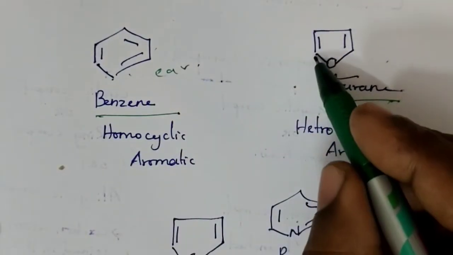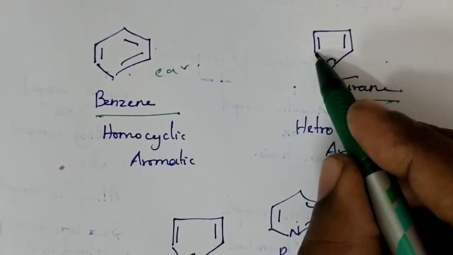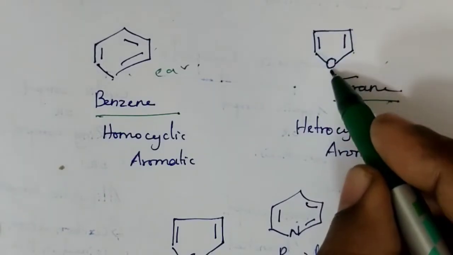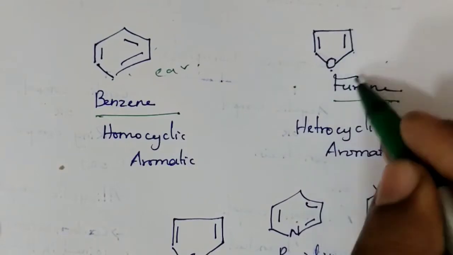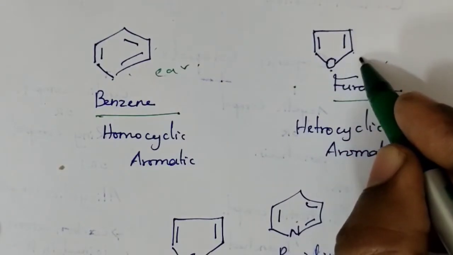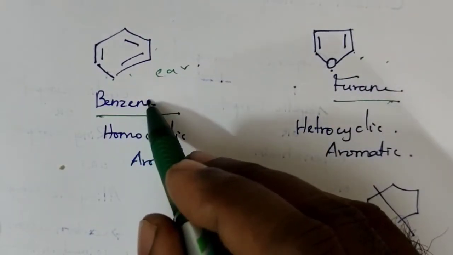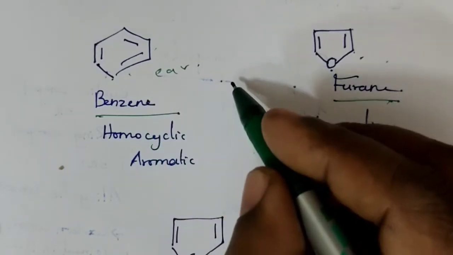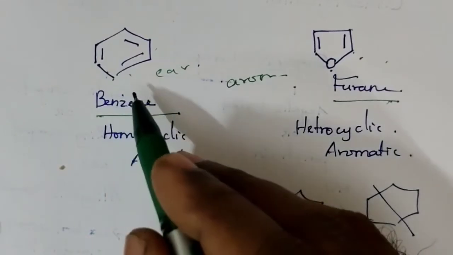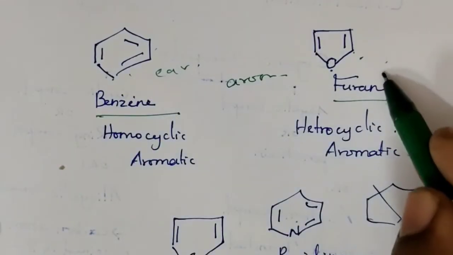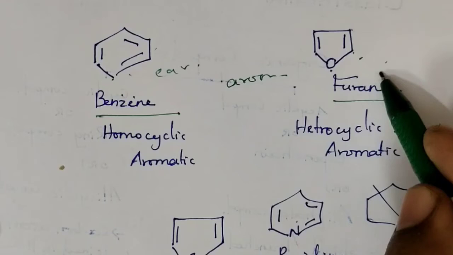Here this corner is made up of carbon, but this corner is made up of oxygen. So here the ring is made up of different atoms, while in benzene the ring is made up of the same type of atom, but both are aromatic. So this is called homocyclic aromatic compound, and this is called heterocyclic aromatic compound.